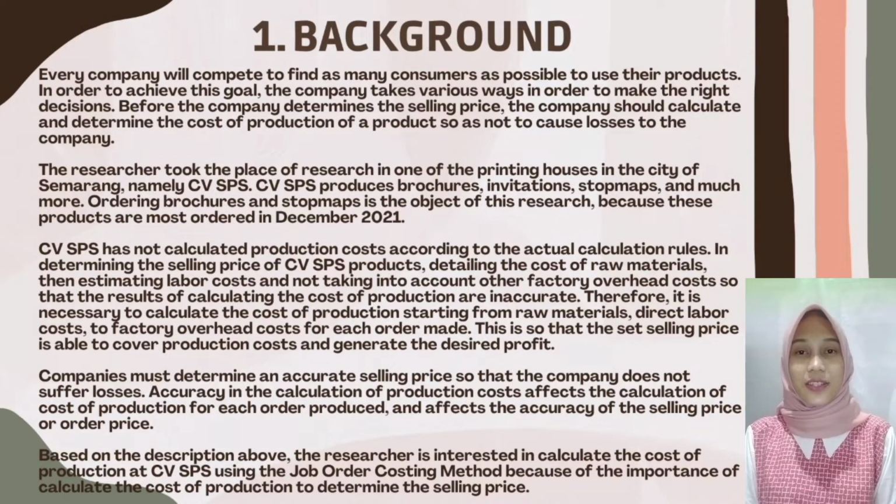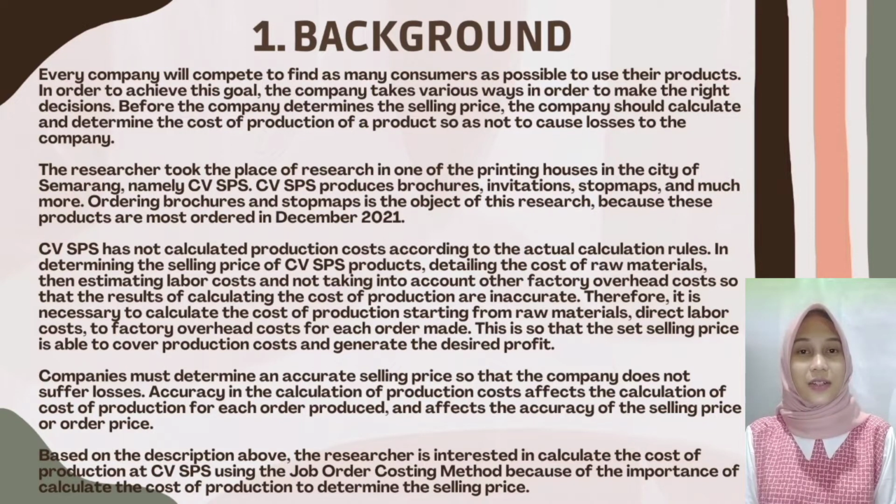The research took place in one of the printing houses in the city of Semarang, namely CVSPS. CVSPS produces brochures, invitations, stop maps, and much more. Ordering brochures and stop maps is the object of this research because these products were most ordered in December 2021.